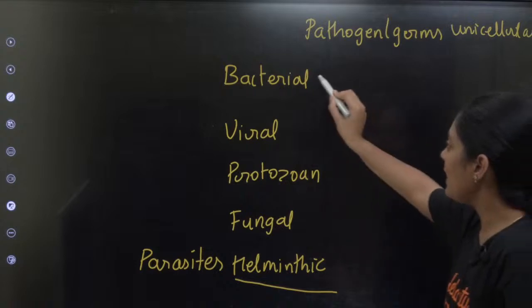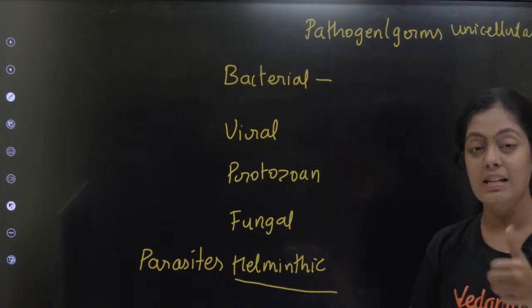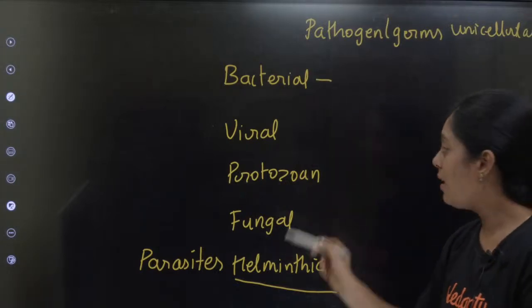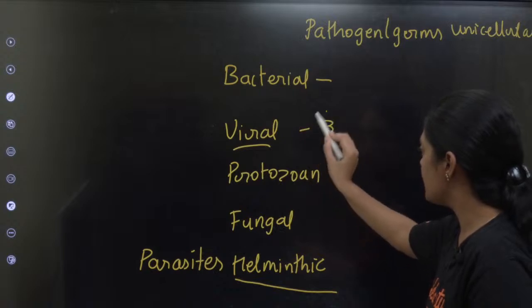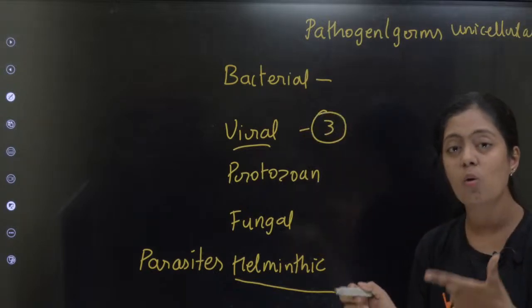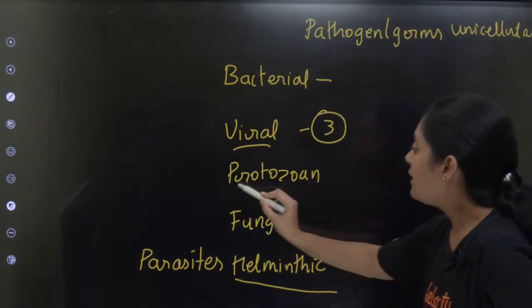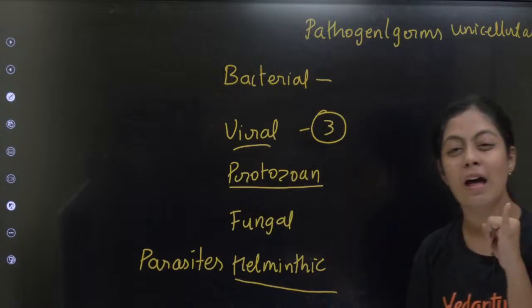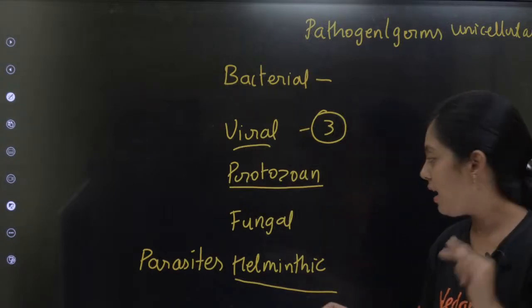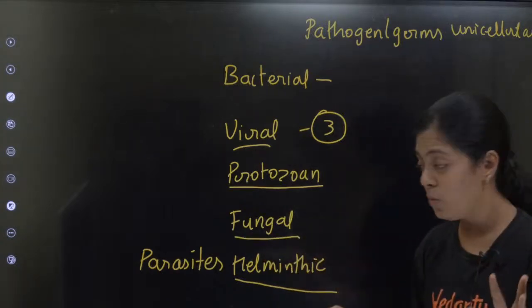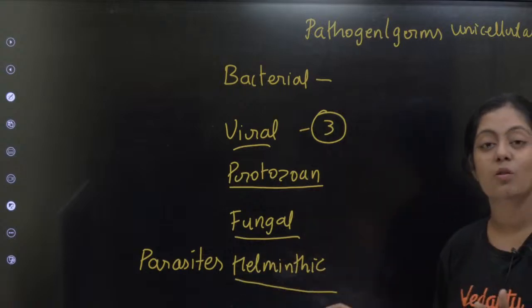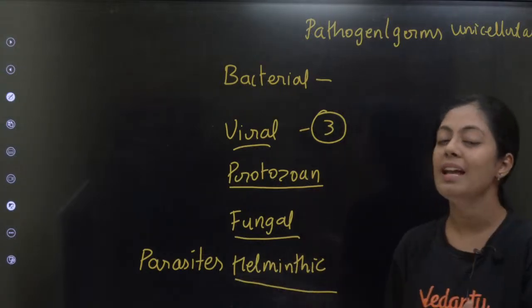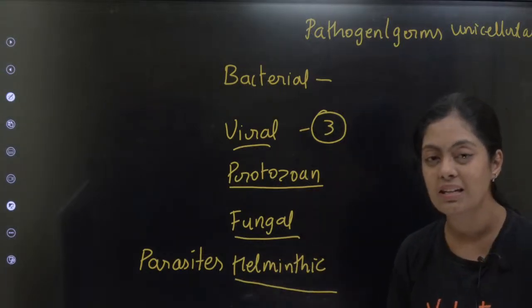Now in bacterial diseases, your syllabus has 2 diseases, typhoid and pneumonia. In viral, there are 3 diseases: common cold, dengue and chikungunya. Then protozoan: you have amoebiasis and malaria. Fungal: you have ringworm. And helminthic diseases: you have ascariasis and filariasis. So these many diseases.